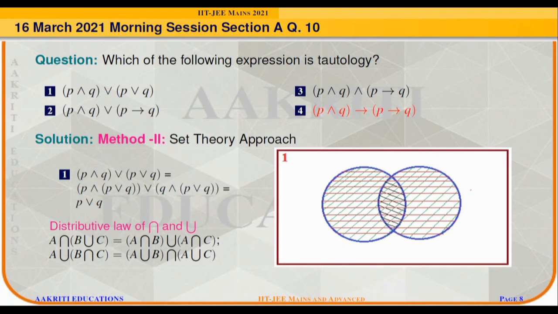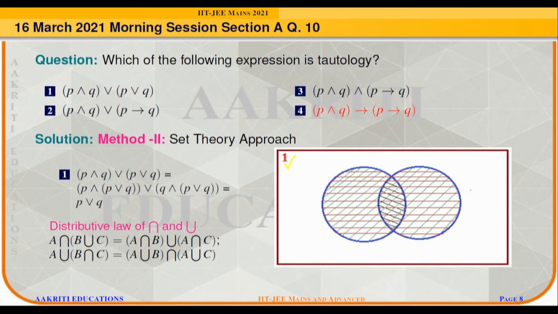So, the first option is P conjunction Q disjunction with P disjunction Q. In the set theoretic approach, it is equivalent to P intersection Q union with P union Q. By using the distributive law, it can be simplified as P union Q. In the Venn diagram also, we can see that if we plot both P intersection Q and P union Q, where P union Q is represented by positive slope slant lines and P intersection Q is represented by negative slope slant lines, then their union will be nothing but P union Q, which is represented by horizontal lines.